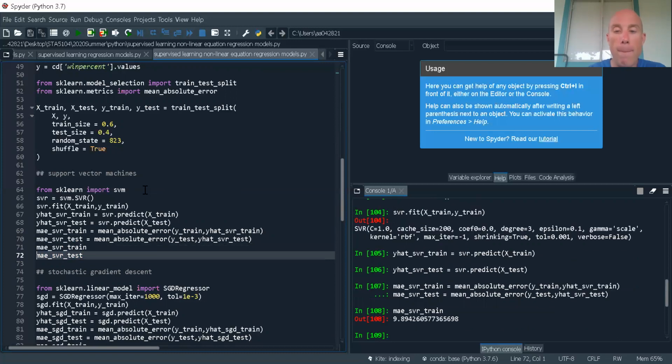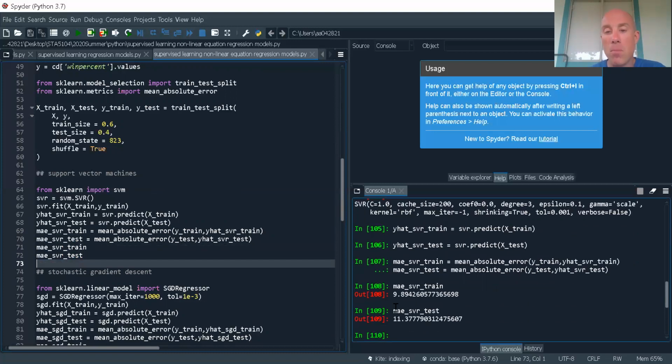Now let's take a look. What do we get? All right, we get just under 10 for our training statistic, and just above 11 for our test statistic. It's saying that our model on average would be about 11% off. Is 11% good? Is it bad? Well, honestly, it depends on your problem. If that's acceptable, we could go with it. If there's not much of a penalty for being wrong, 11% is okay. But also, it's a question of what other options we have. If I have a better model, of course, I would use that model instead.